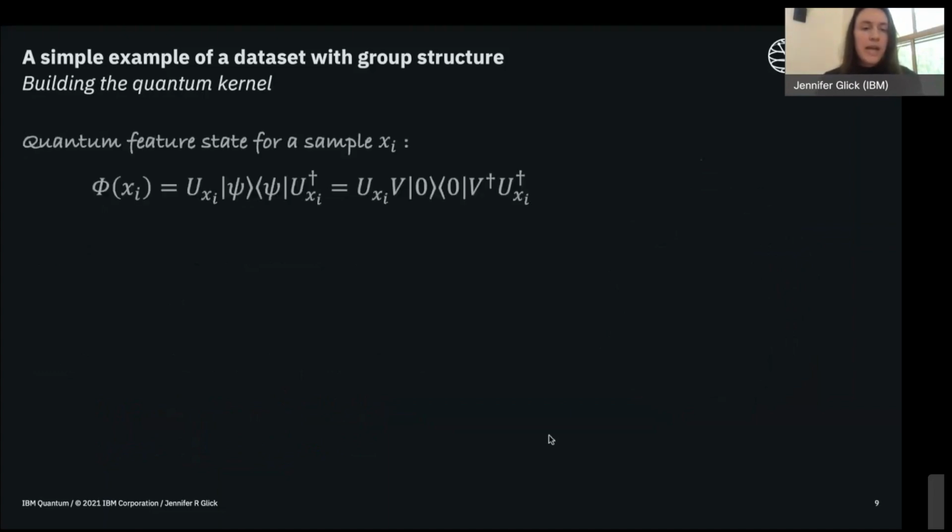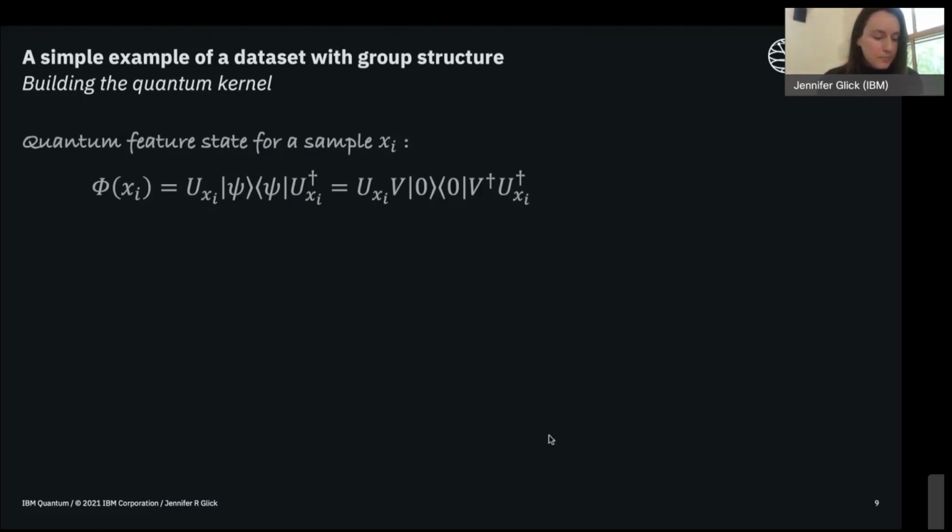So the feature state is defined, which we kind of saw in the previous slides, with respect to this initial quantum state, which I'm calling here psi, and then the unitary representation for our data samples, x sub i. In general, we could make the assumption that this state psi is prepared by a unitary circuit V acting on the zero state.